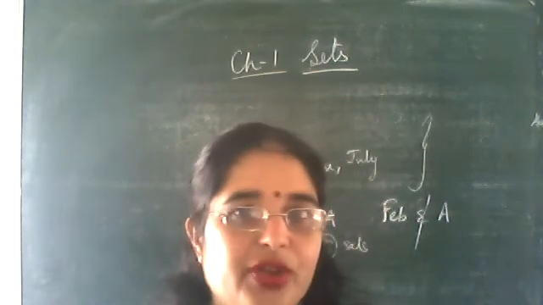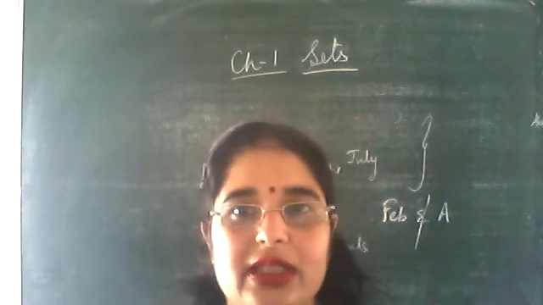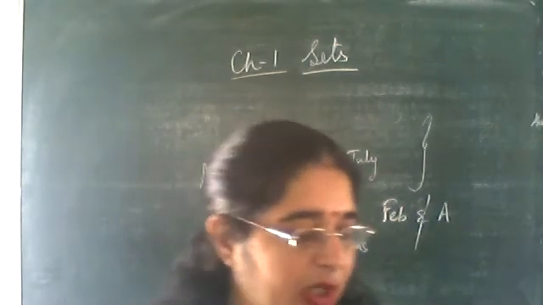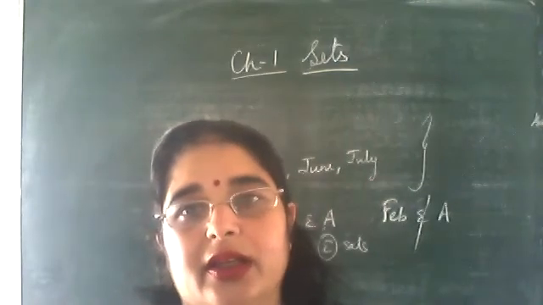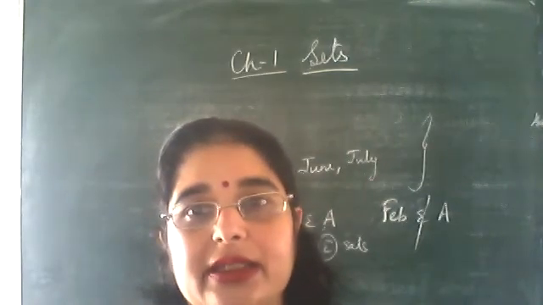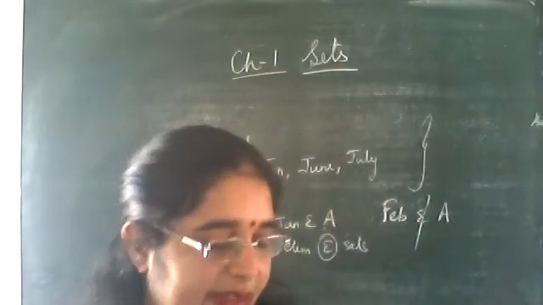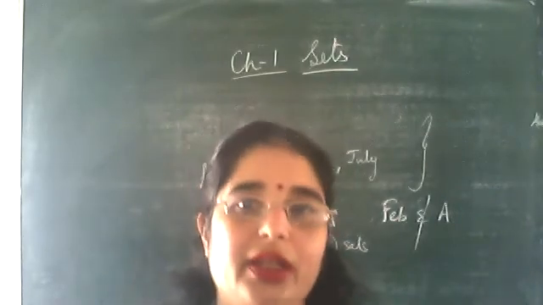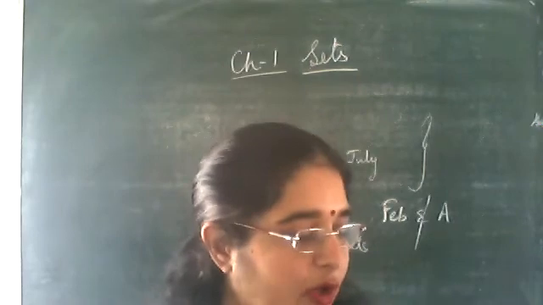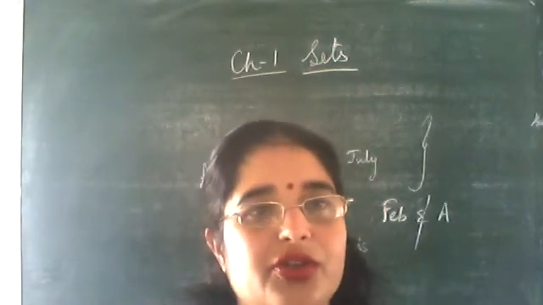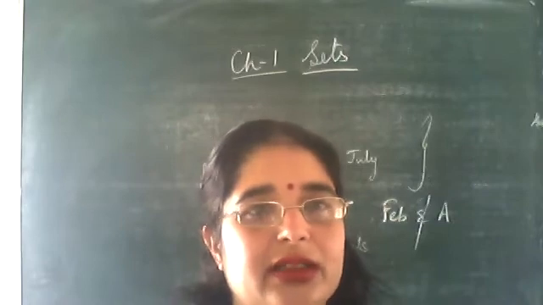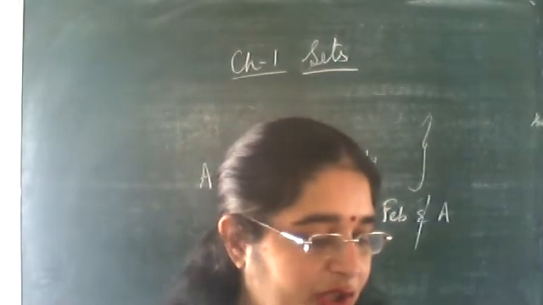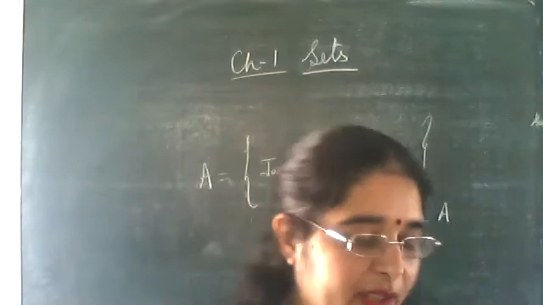Now next one. The one I will ask will only give the answer. Rakshita, 8 belongs to A or 8 does not belong to A? Does not belong to A. Very good. Then 0 belongs to A or 0 does not belong to A? Sarab Anand. 0 does not belong to A. Very good.